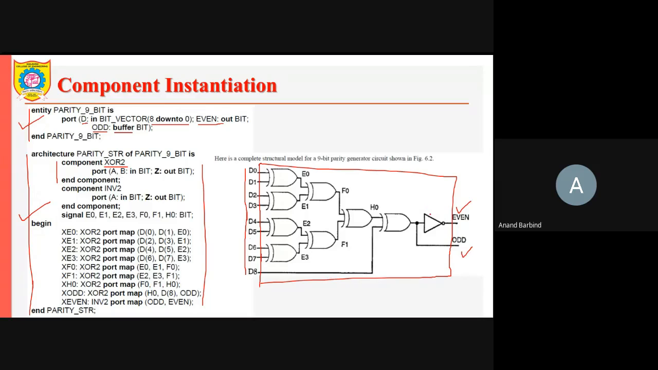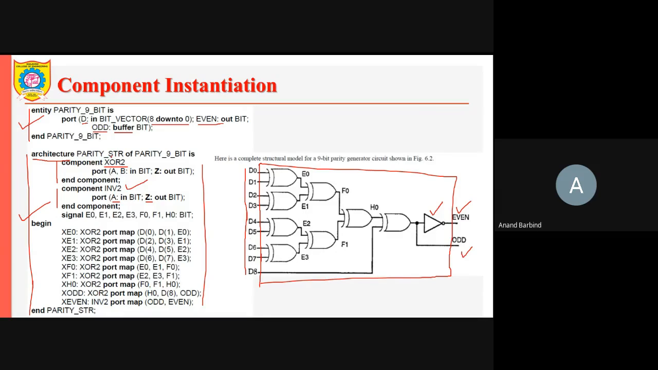You have this particular inverter at the output of this exclusive OR gate combination. So the inverter INV2 component is defined. It has a single input and single output. A is the input and Z is the output. Like that, two components have been declared in the declaration part of the architecture statement. The name of the architecture is parity str of parity 9 bit. So the name of the entity is parity 9 bit and the name of the architecture is parity str.